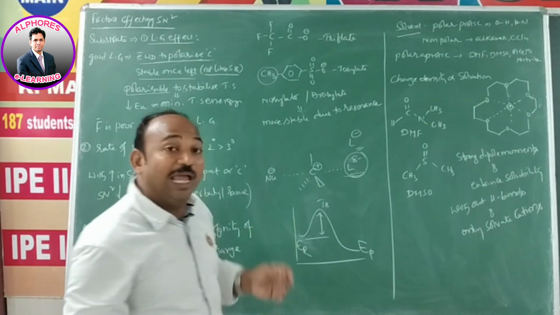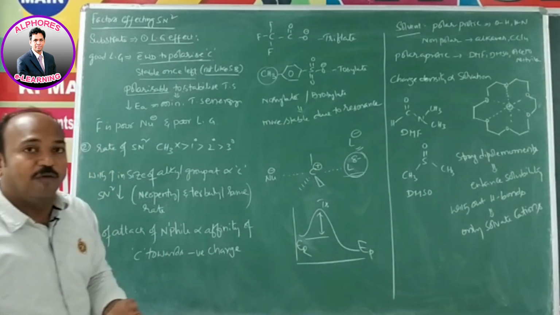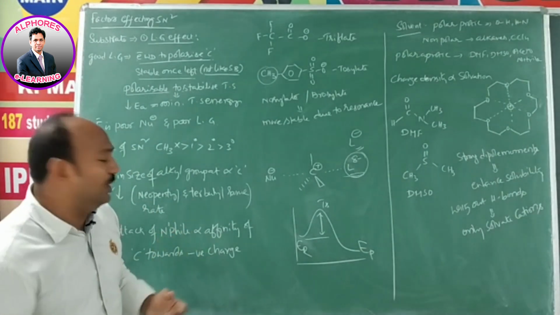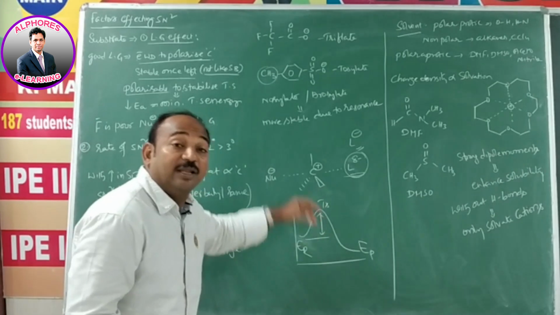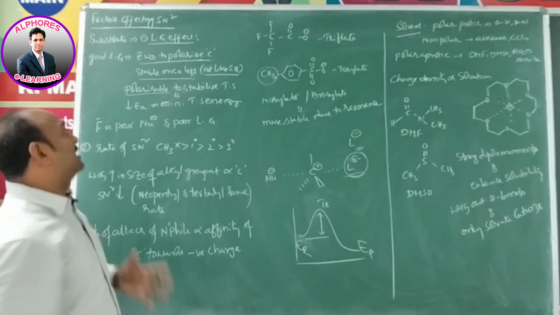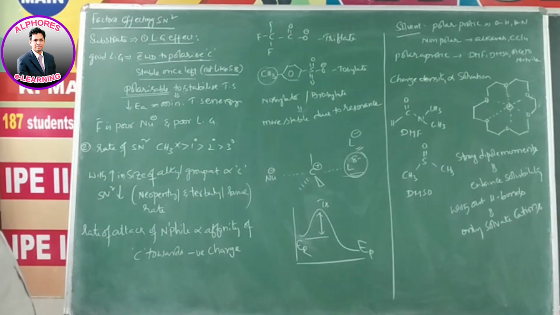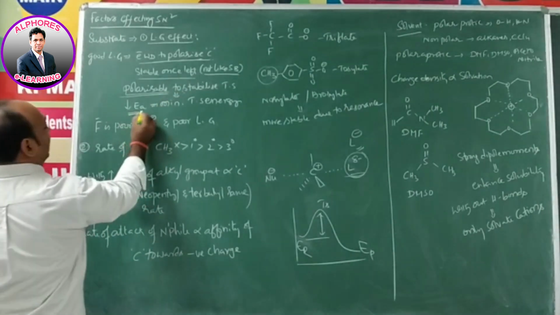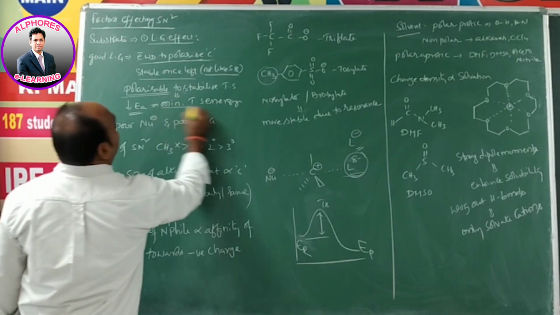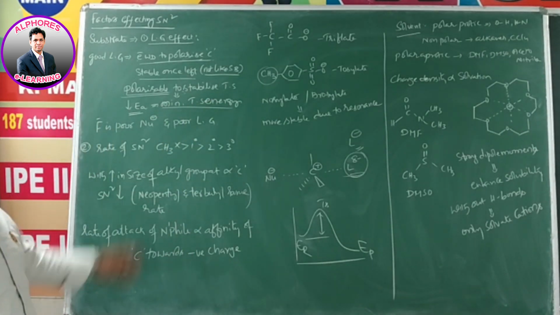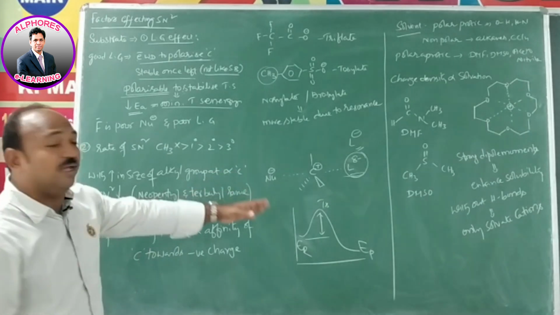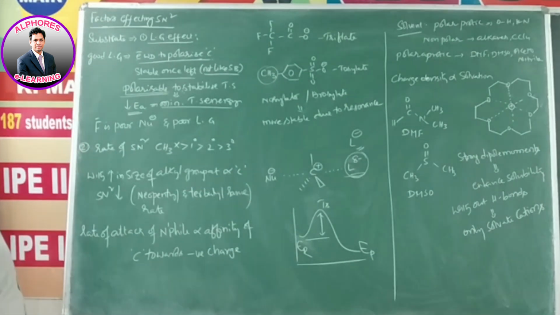This scenario helps a lot. That means without providing much more energy here, it can simply achieve the transition state. That's why I am saying polarizable to stabilize the transition state, and by doing that, what happened? Decrease in activation energy, which leads to minimum transition state energy.